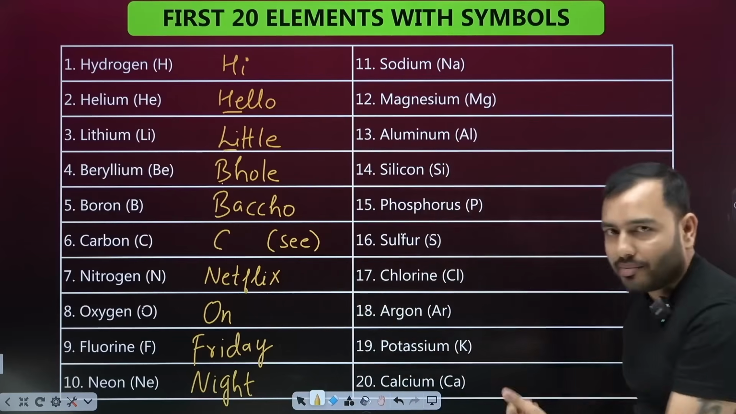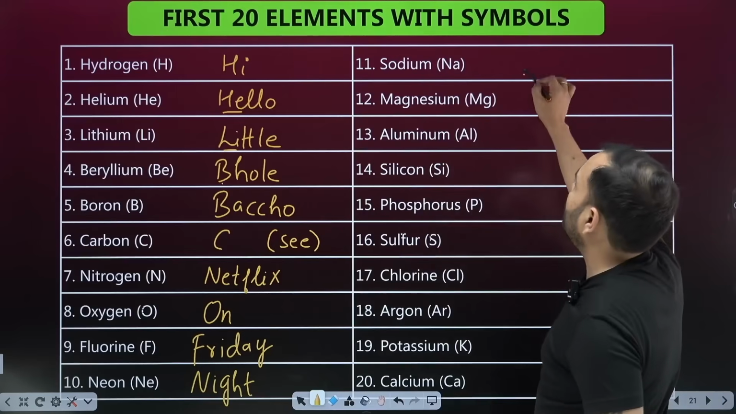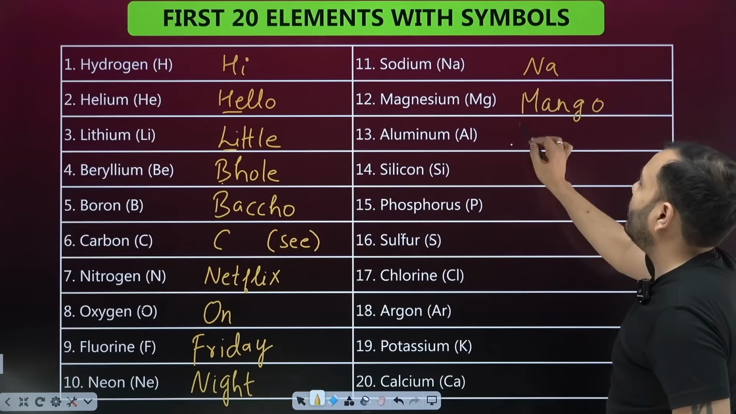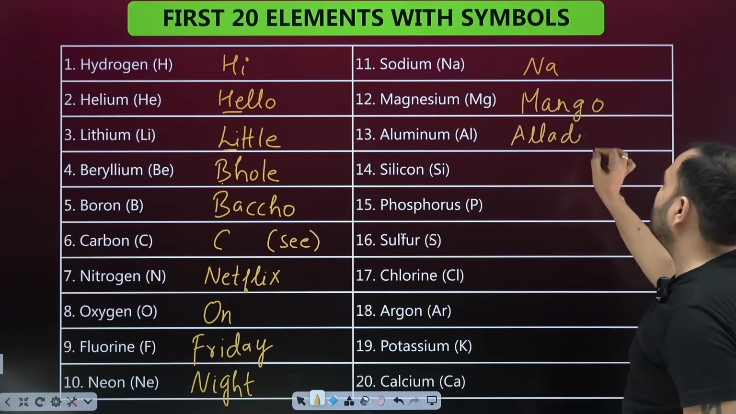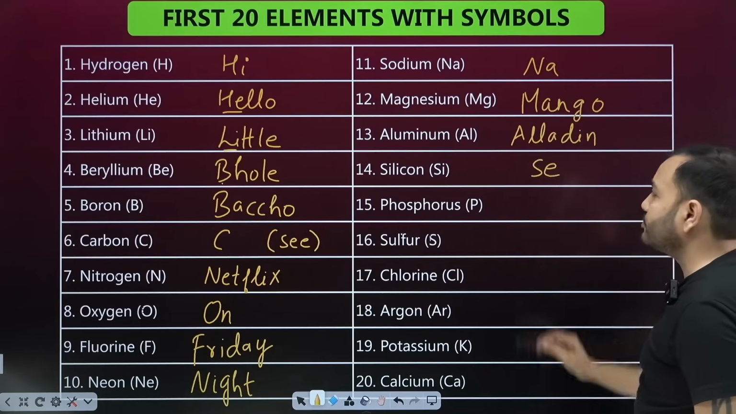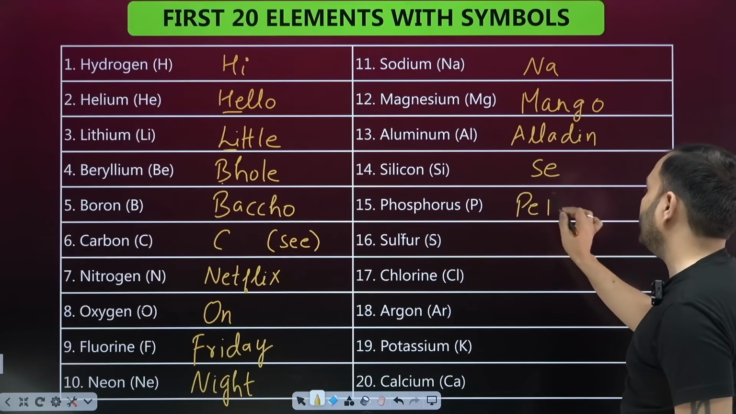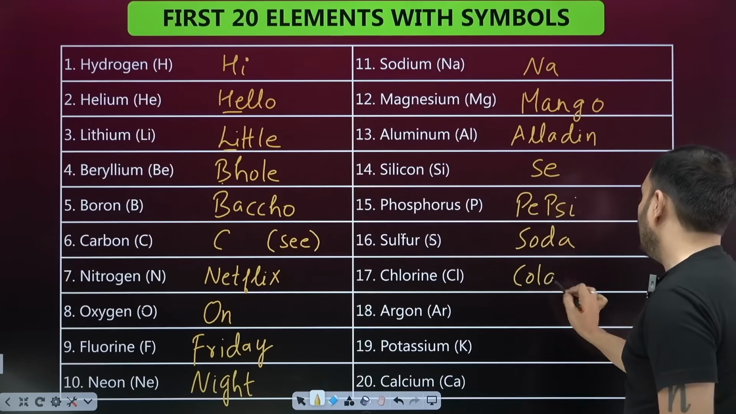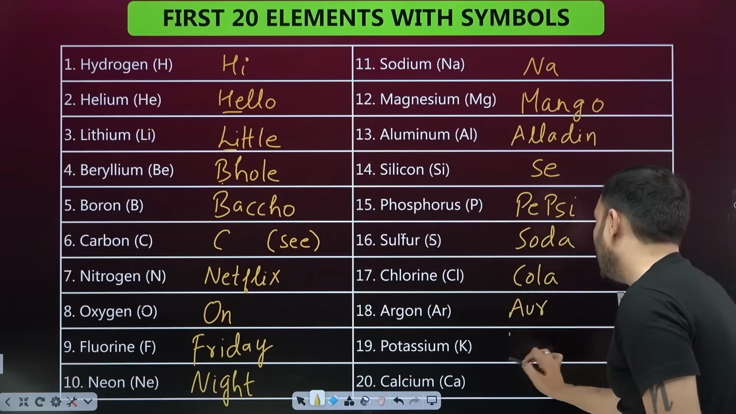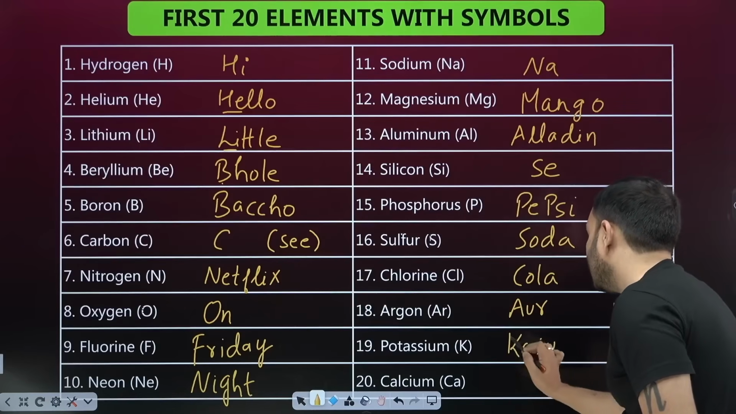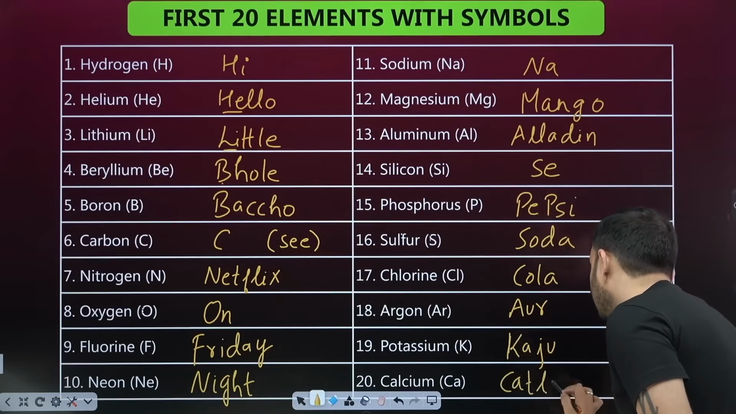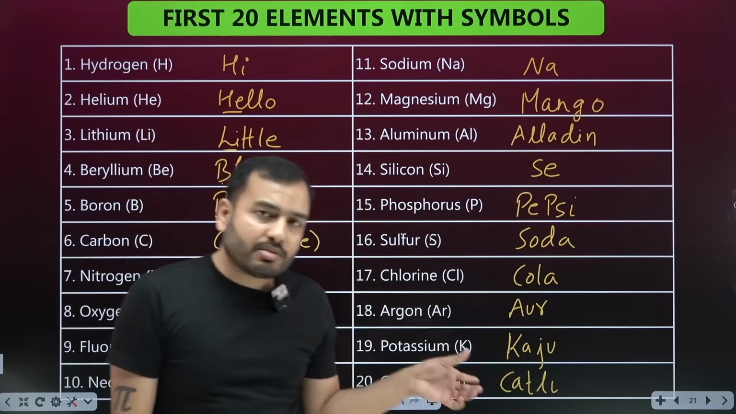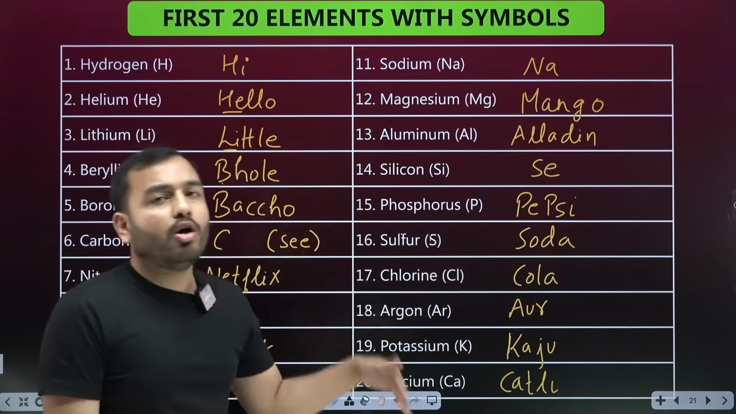After that, we have the next 10 elements. How do we remember them? Na mango Aladdin se pepsi, soda, cola aur kaju katli. Okay, so you can remember this. So what not to ask from Aladdin? We should not ask for Pepsi, soda, cola or kaju katli.